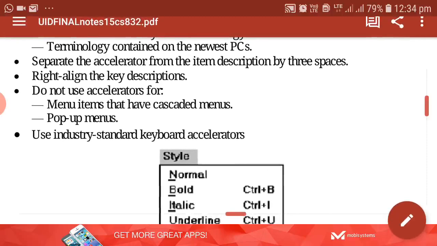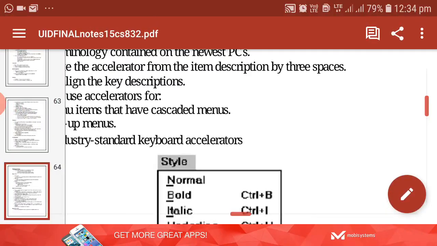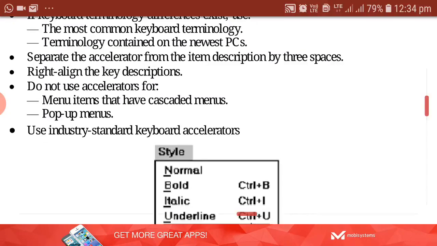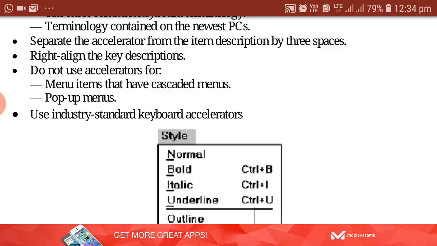Always separate the accelerator from the item description by at least 3 spaces. Suppose copy is the item description, at least 3 spaces must be left. After that you have to give the shortcut keys. Control plus C can be given after 3 spaces. So right align the key description.